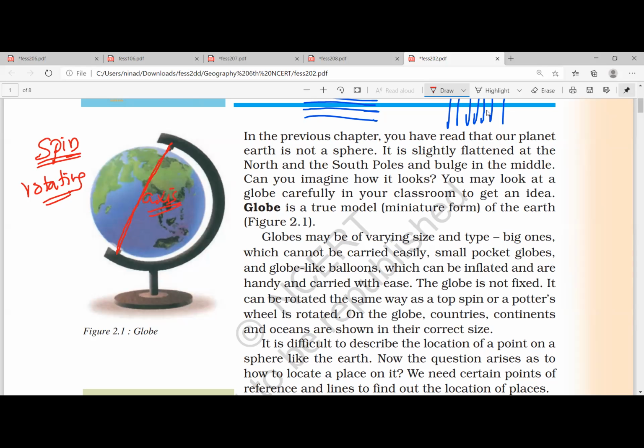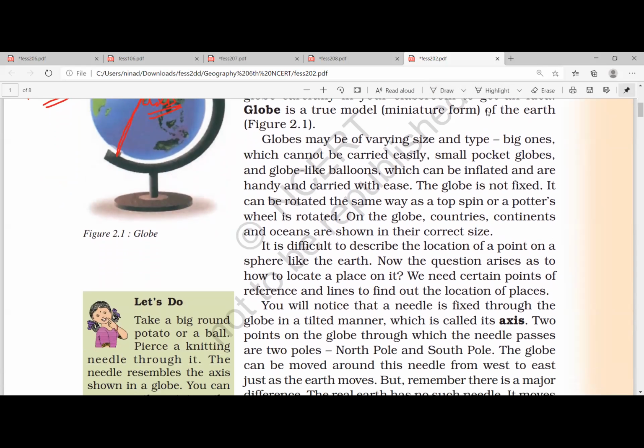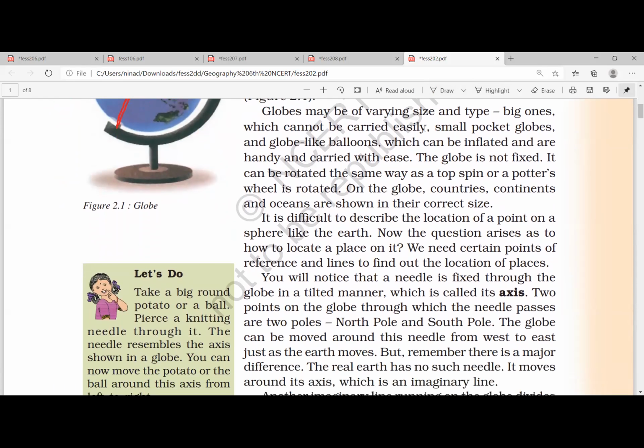Latitudes are horizontal lines, longitudes are vertical lines. The axis is an imaginary line which connects the northern pole to the southern pole, around which, on its axis only, the earth will be spinning.